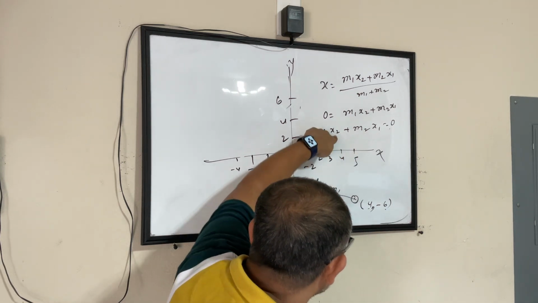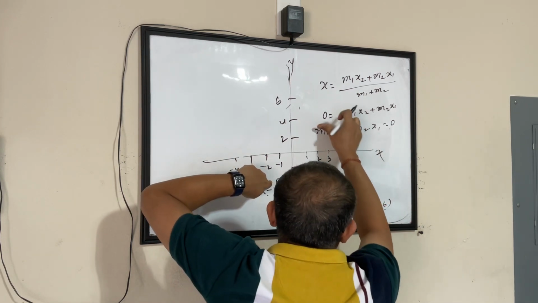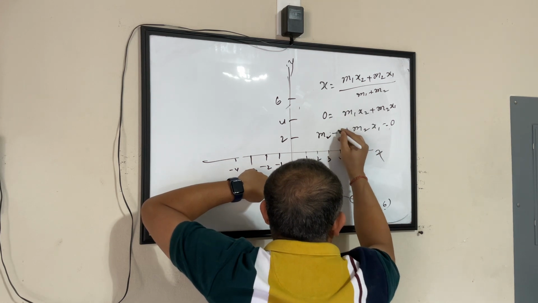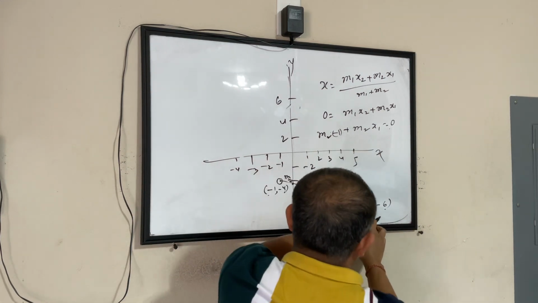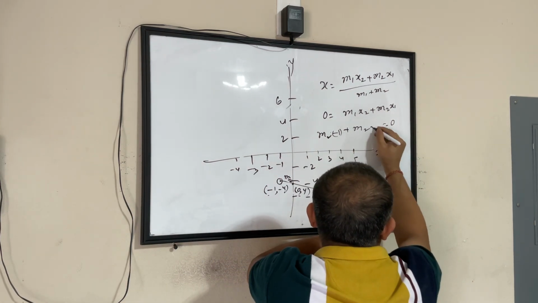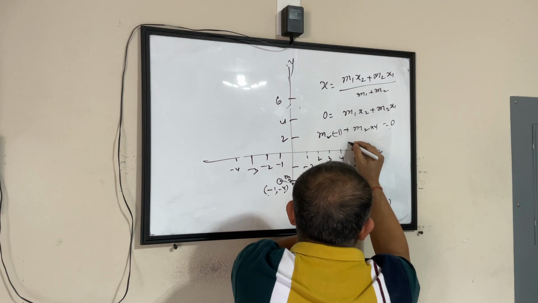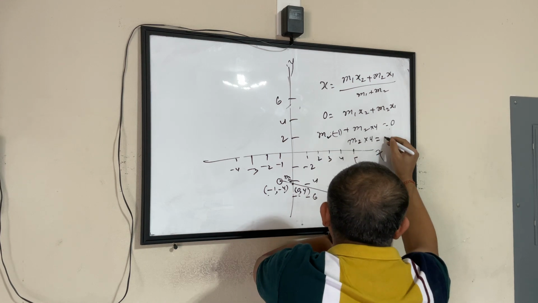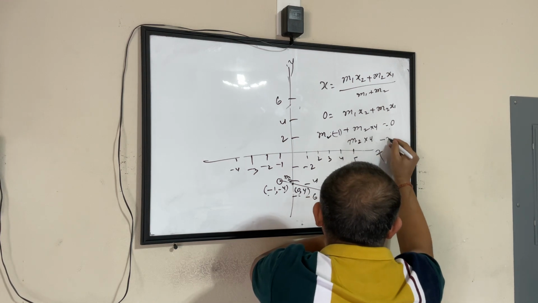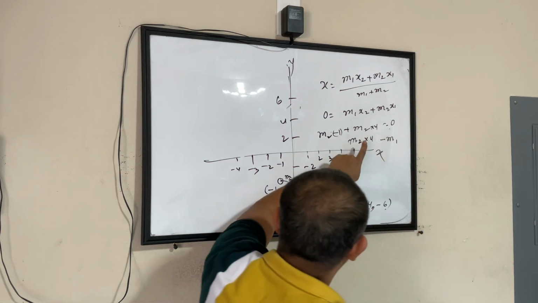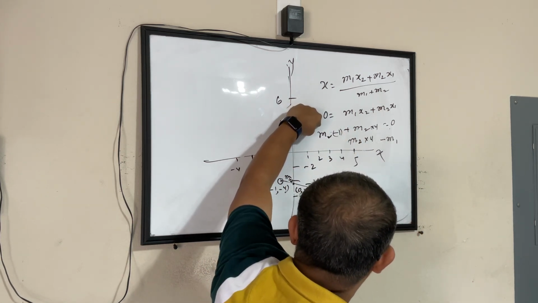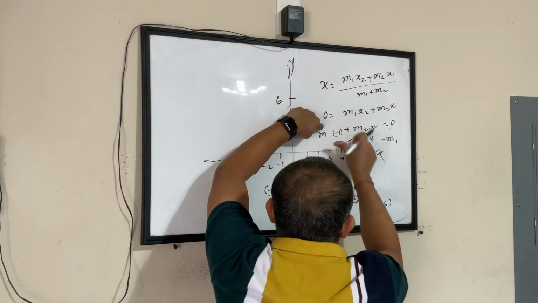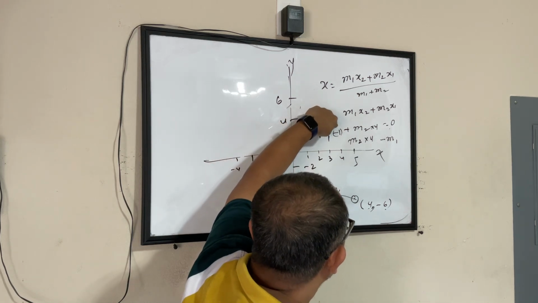And what is the value of x2? My x2 is this one, minus 1. What is my x1? It is 4. So it becomes M2 into 4 equals minus M1 x2. Okay, this is M1; why am I writing this as M2? It's M1 x2 plus M2 x1.